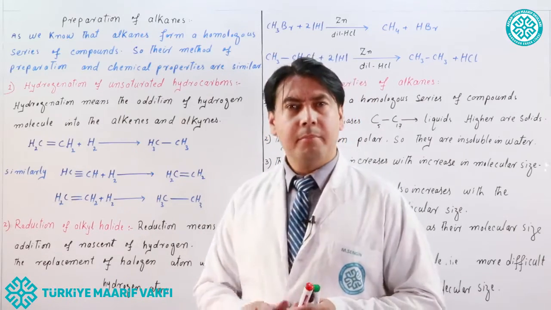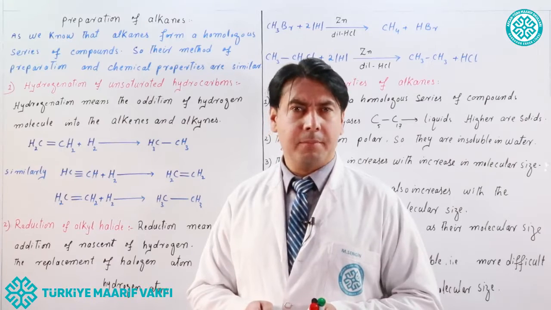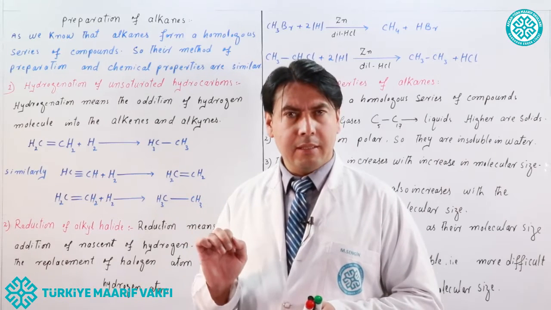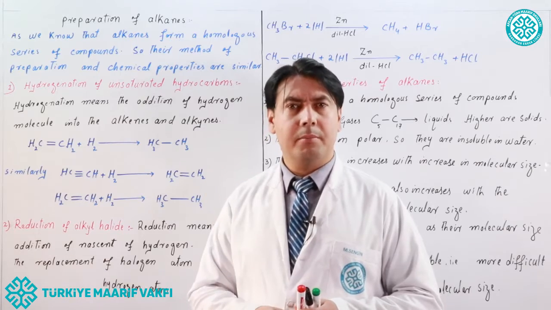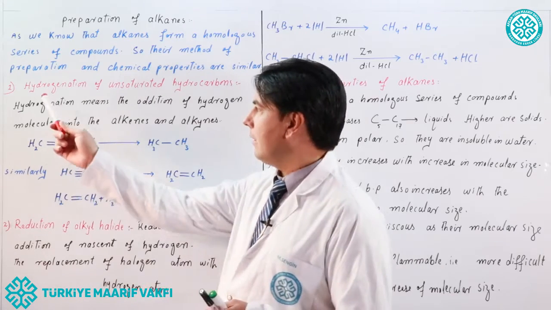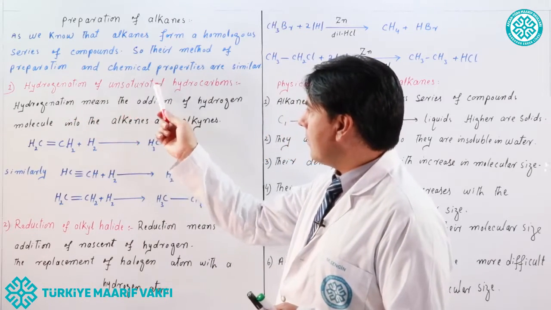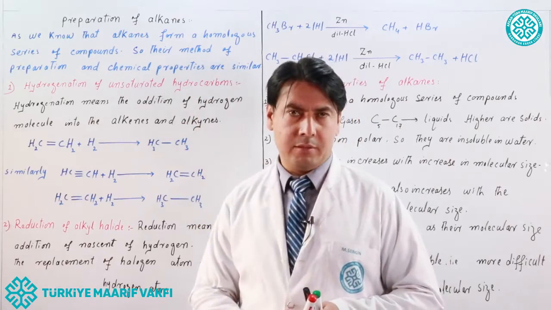There are many methods for the preparation of alkanes, but at this level we will discuss only two. First method: hydrogenation of unsaturated hydrocarbons.